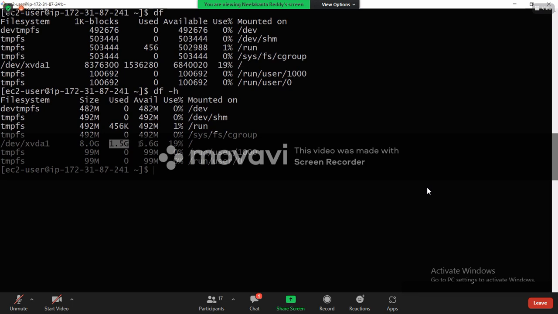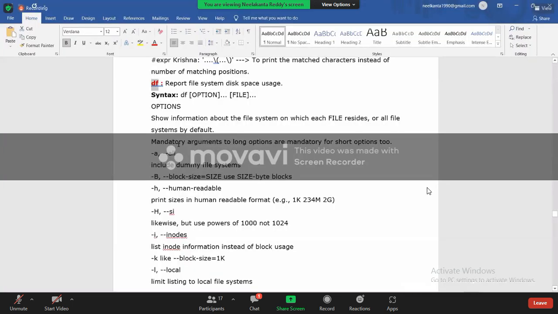So this is the total memory available, this much is used, and this is available. In percentage, 19% is used. Understood? Disk free. How to check how much memory is available on my system? That is the interview question. You give df -h to show.